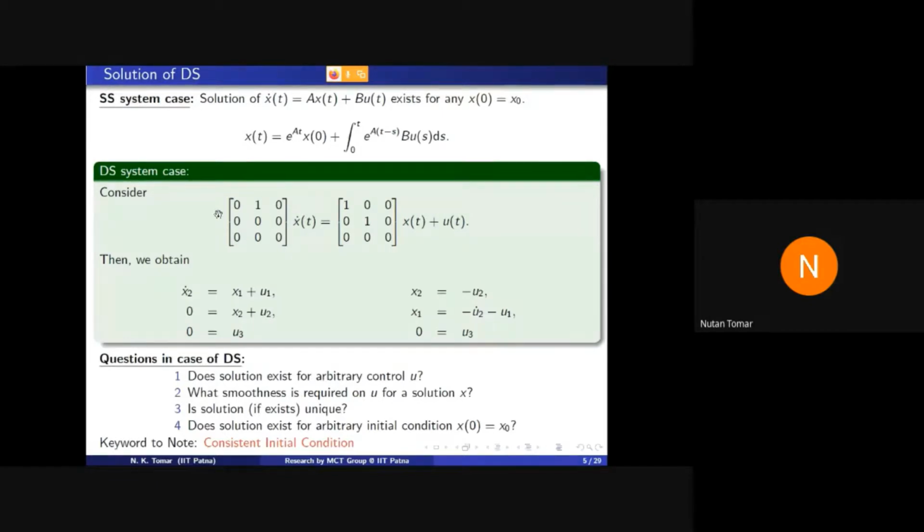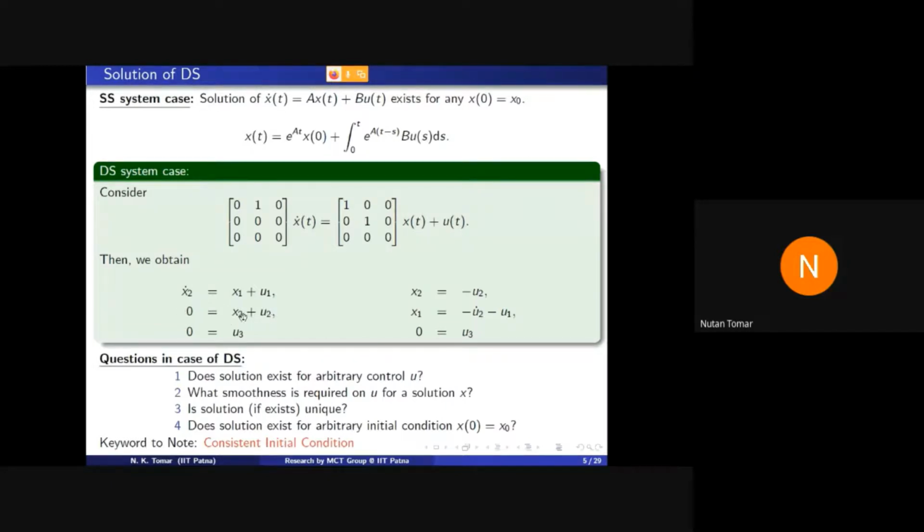Now suppose this is my descriptor system, E x dot is equal to Ax plus Bu. So these are actually 3 equations. If you write the equations, then what is the meaning? We have these 3 equations. And using these 3 equations, I can write one solution. You start from this equation.